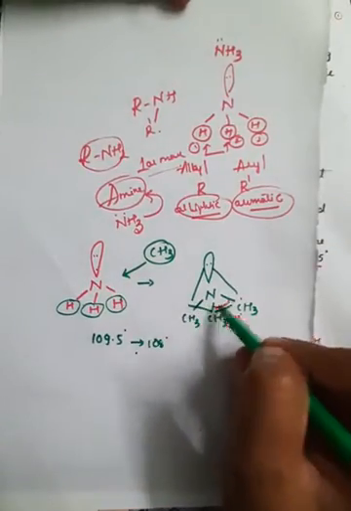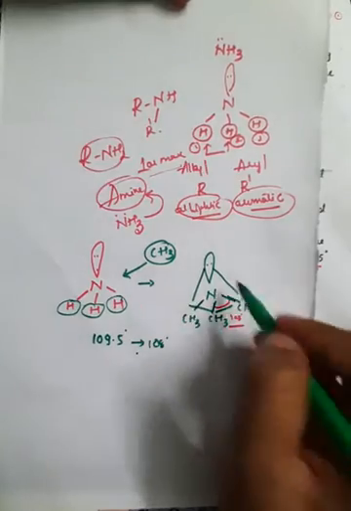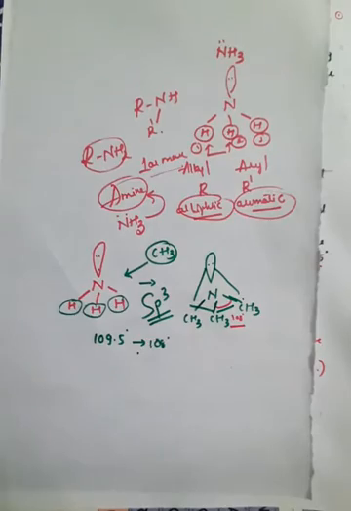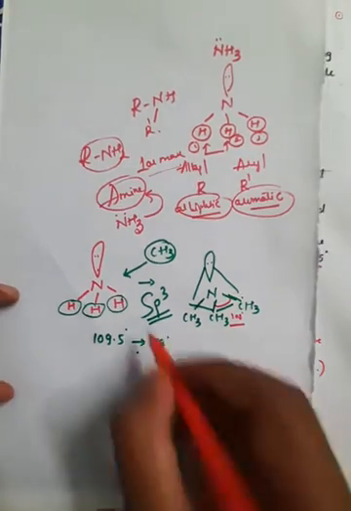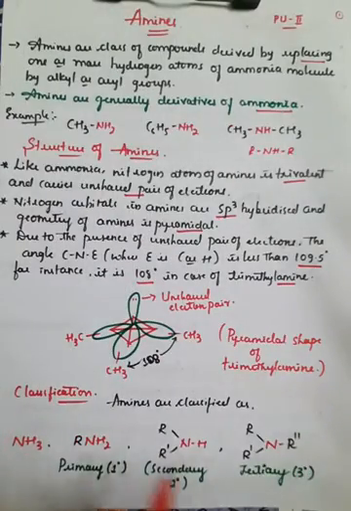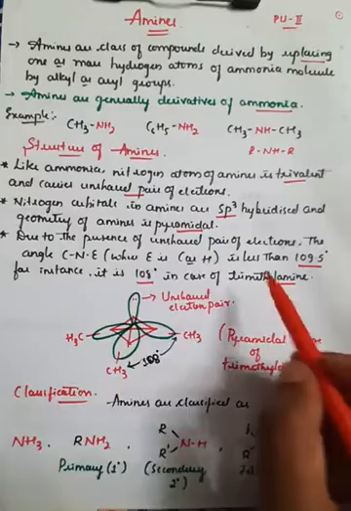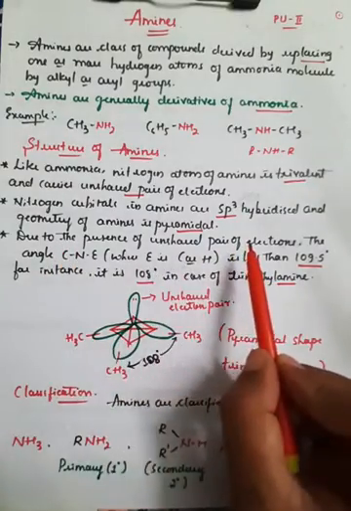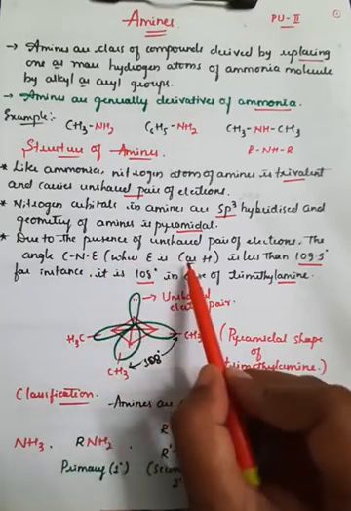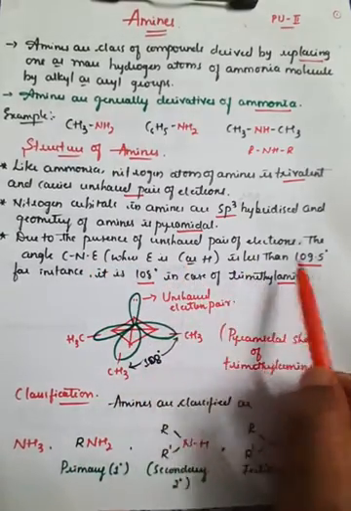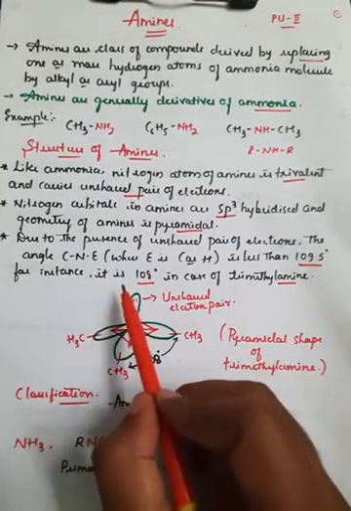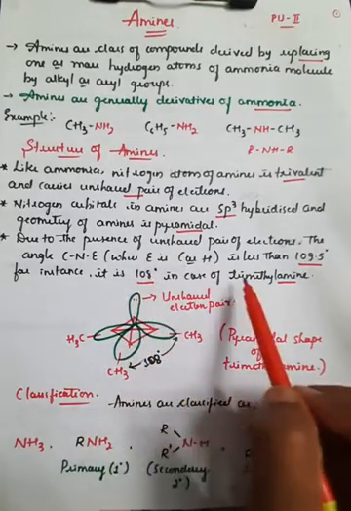And since all are single bonded compounds, the molecules are single bonded with nitrogen, so it has sp3 hybridization. This is very important. Remember always. So it has sp3 hybridization in amines, and when bonded with CH3 it is called trimethylamine. Due to the presence of unshared pair of electrons, the angle between carbon, nitrogen and E, where E represents carbon or hydrogen, is less than 109.5 degrees. Generally it is 108 degrees in case of trimethylamine.